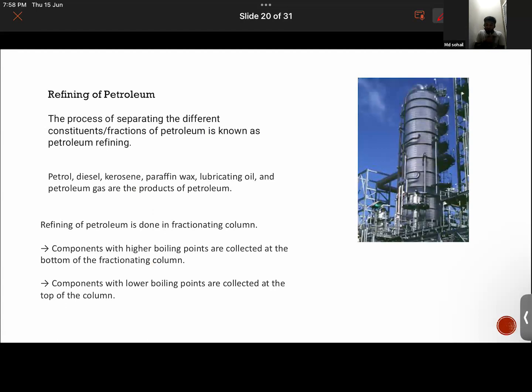Now moving ahead, we need to talk about how refining of petroleum is done. So first, let's talk about what we mean by refining of petroleum. So what does it say?